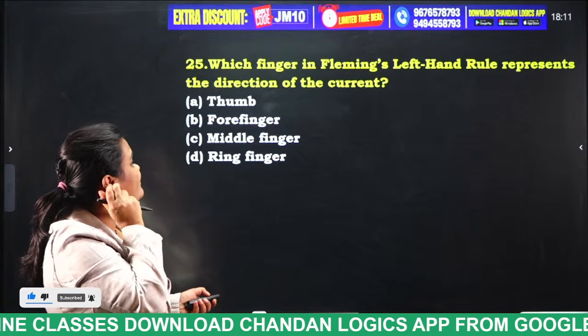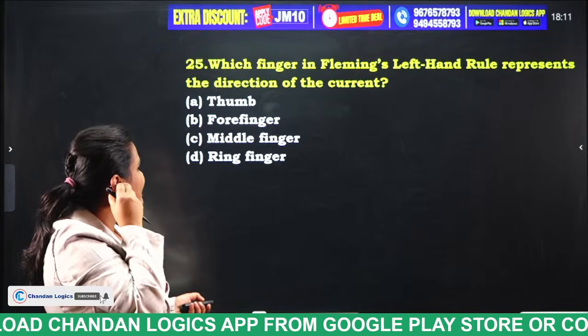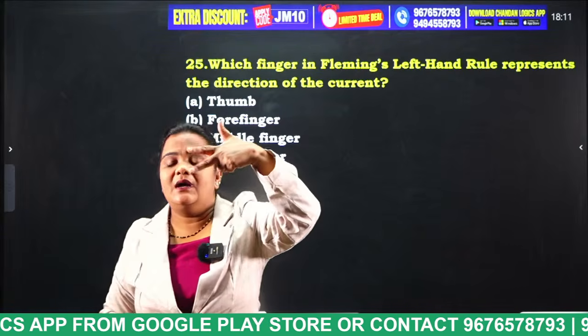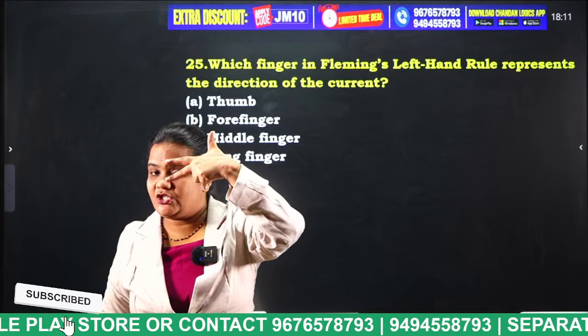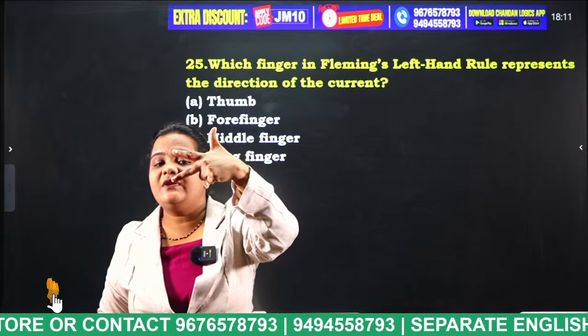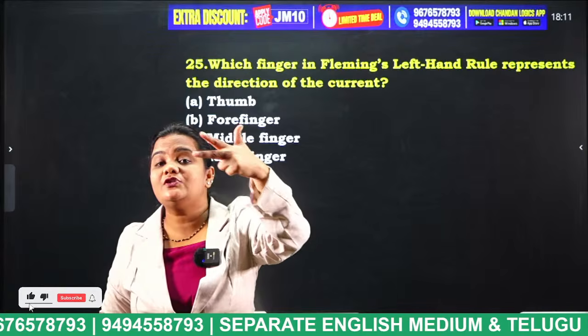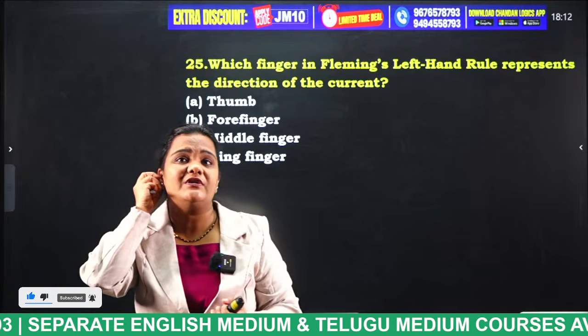Which finger in Fleming's left hand rule represents the direction of the current? Thumb, forefinger, middle finger, ring finger. So this is Fleming's left hand rule. The thumb shows the direction of the force, the forefinger shows the direction of the magnetic field, and the middle finger shows the direction of the current. Now tell me the answer, students. What is the answer for this question?